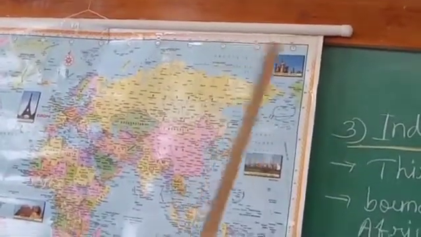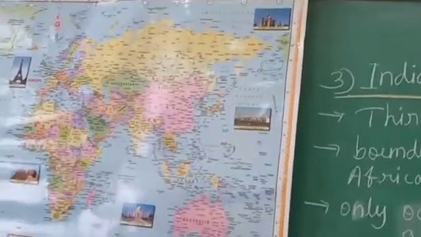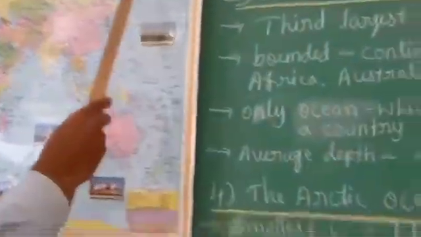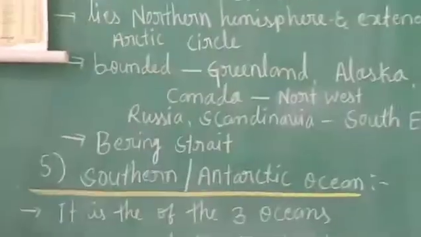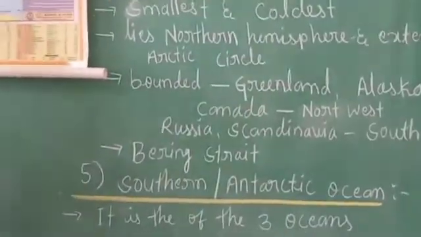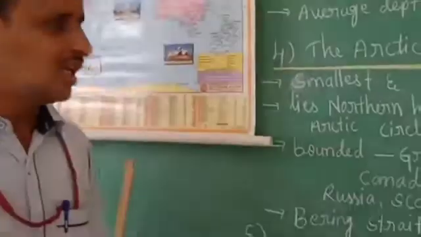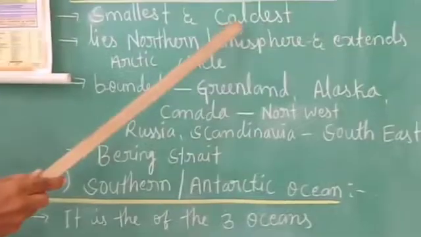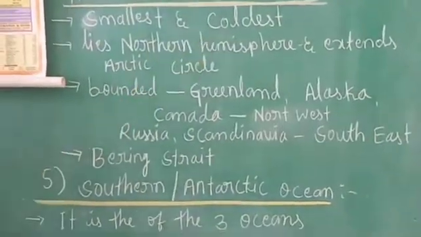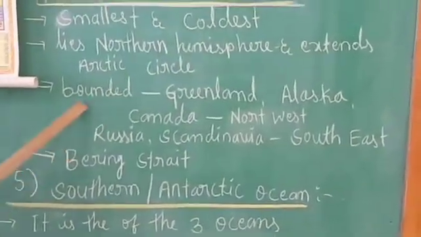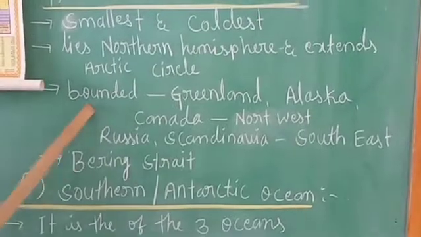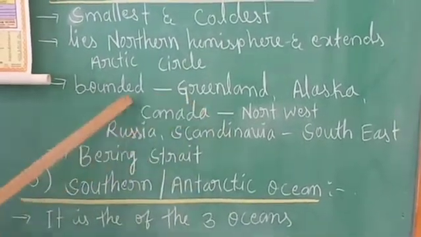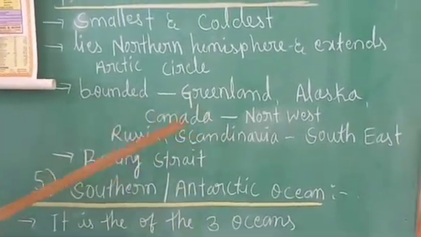And this is the coldest. That's why it is called the coldest, because it lies in the polar region. The Earth's polar regions are always cold and the temperature is very low. That's why it is a cold ocean, the coldest ocean. And which places bound it? Which continents or countries are here?